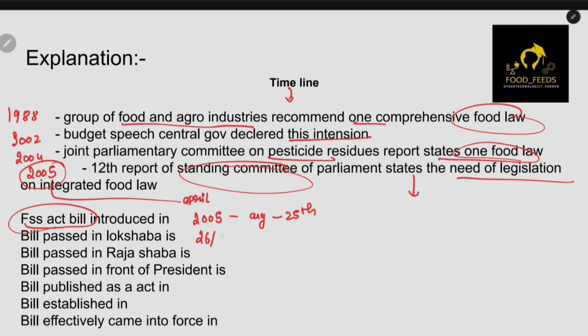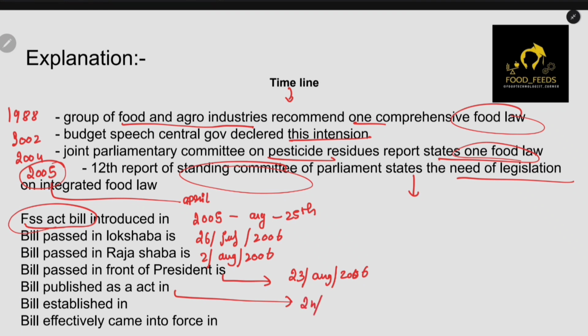Then on 2nd August 2006, it was passed in the Rajya Sabha. It came before the President on 23rd August 2006, and it was published on 24th August 2006.